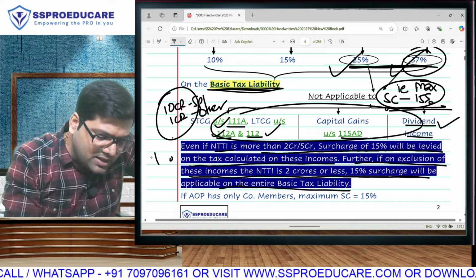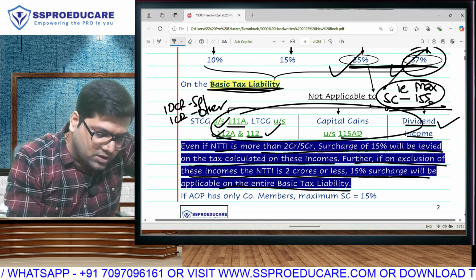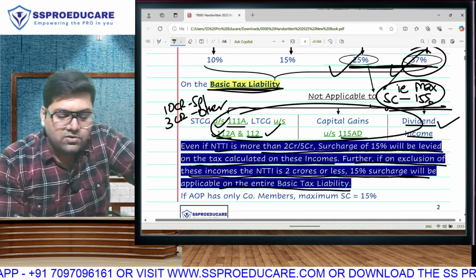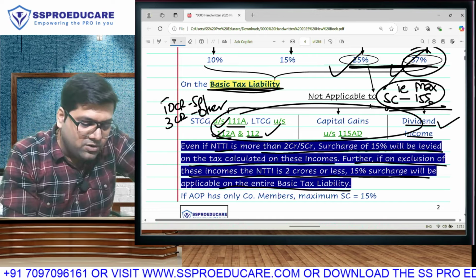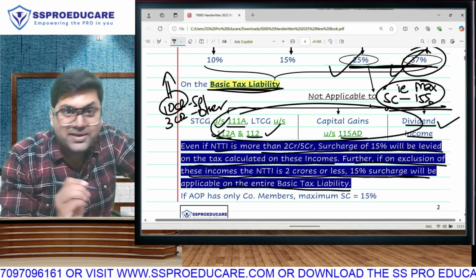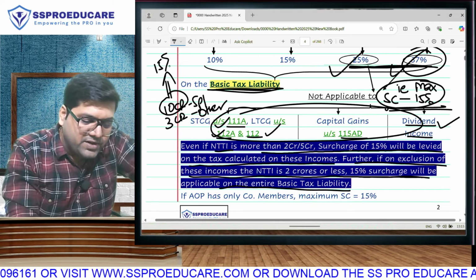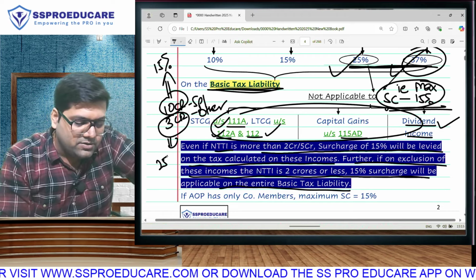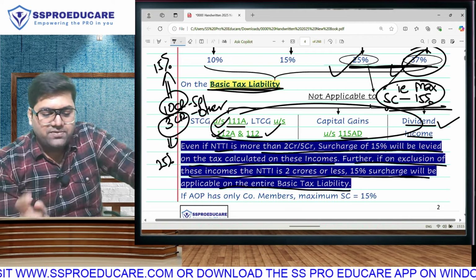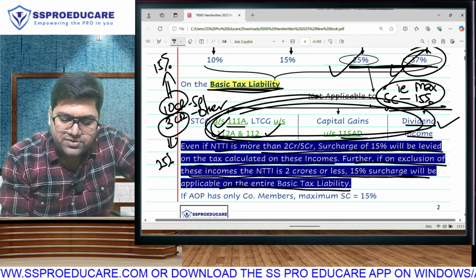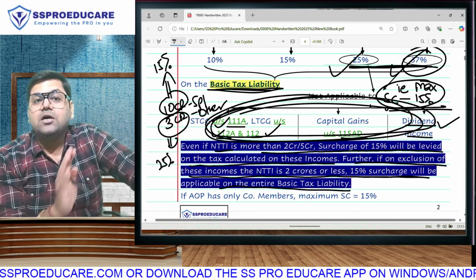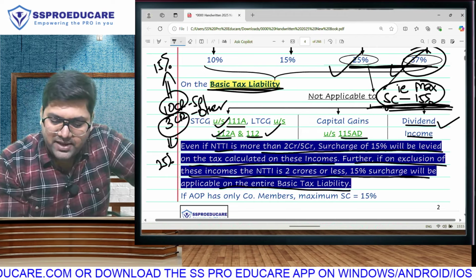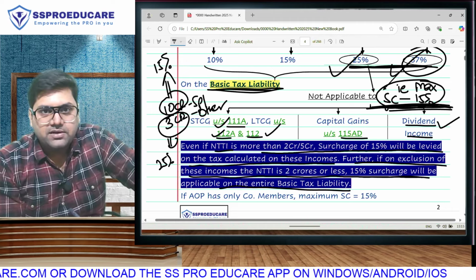If this other income had crossed 2 crore, if this other income here supposedly was 3 crore, then the total is 13. Then on this much part, calculate the basic tax and apply 15% surcharge. But on this part, calculate the basic tax and apply 25% surcharge. In other words, on these special incomes, 25 and 37 will never apply, which means maximum surcharge will be 15%.